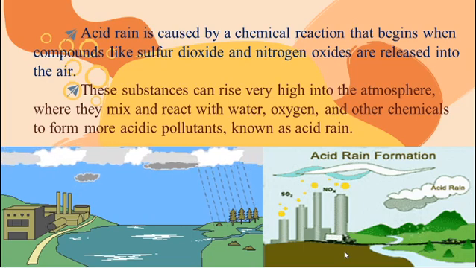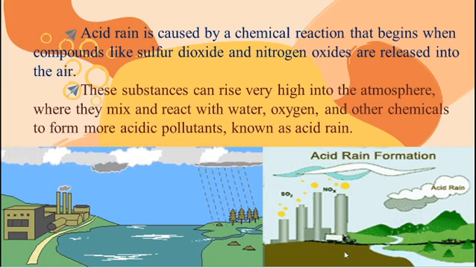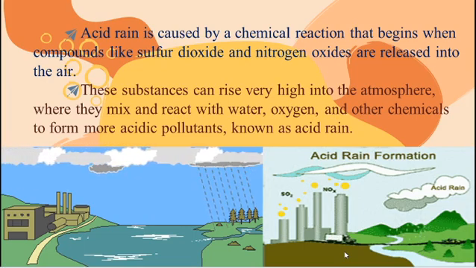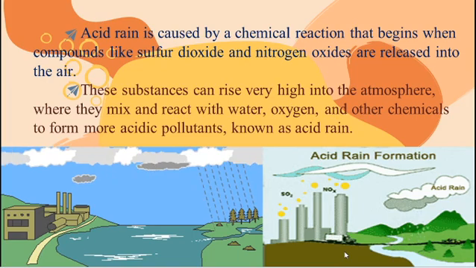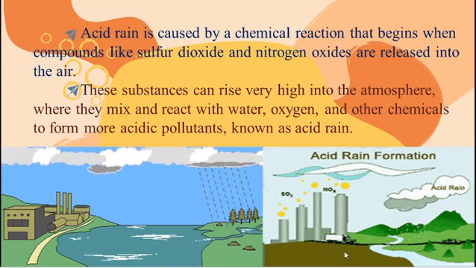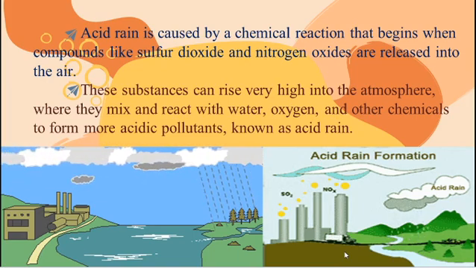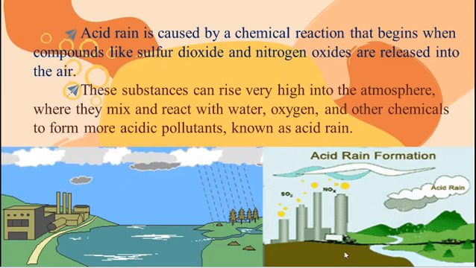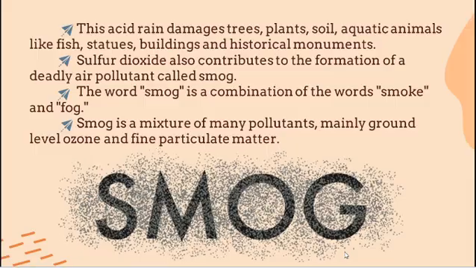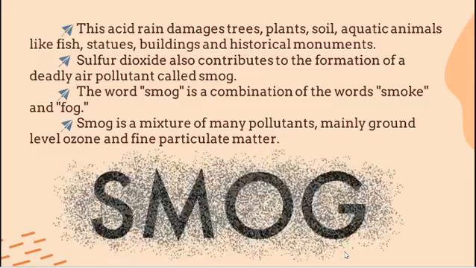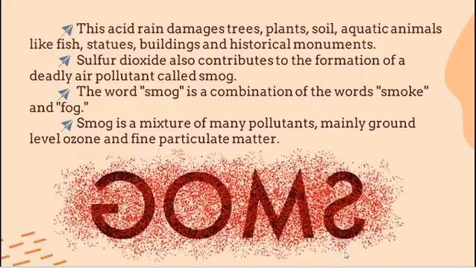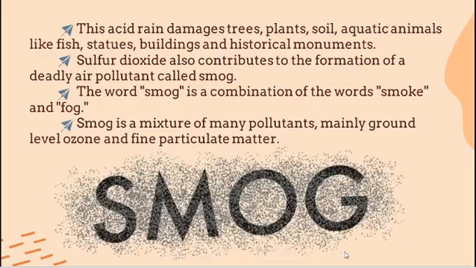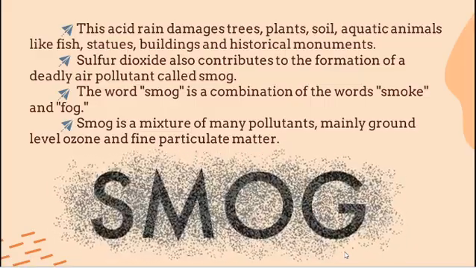Acid rain is a chemical reaction that begins when sulfur dioxide and nitrogen oxide are released into the air. That is, acid rain is produced by sulfur dioxide and nitrogen oxides. So this sulfur dioxide and nitrogen oxide get high into the atmosphere and mix with rainwater and produce acid rain. This acid rain damages trees, plants, soil, aquatic animals like fishes. It destroys statues, buildings and historical monuments.